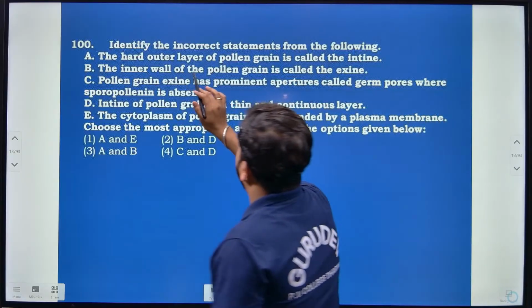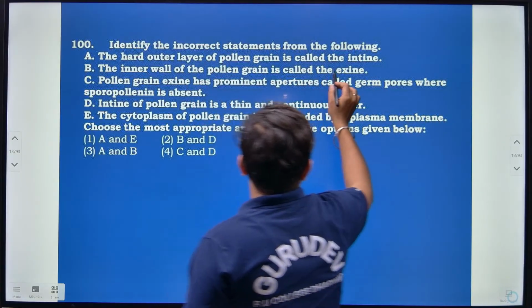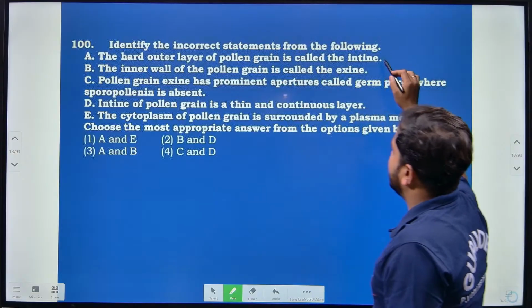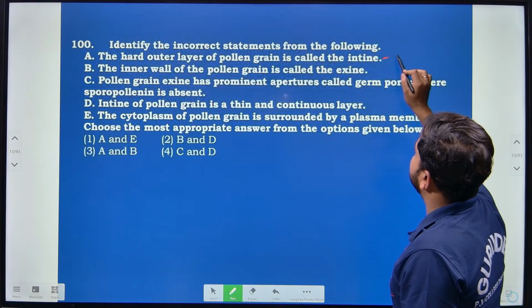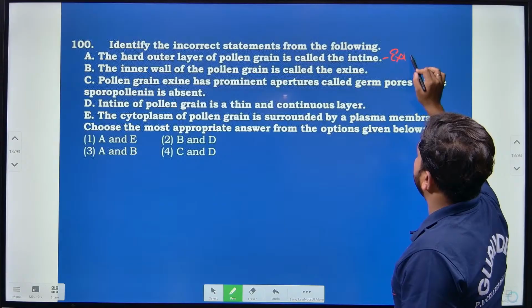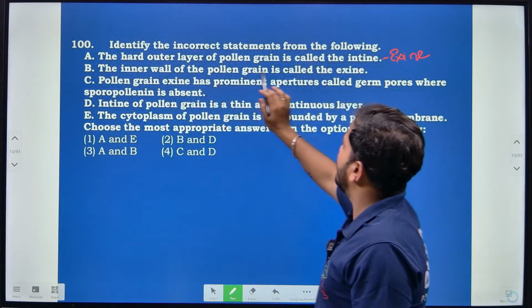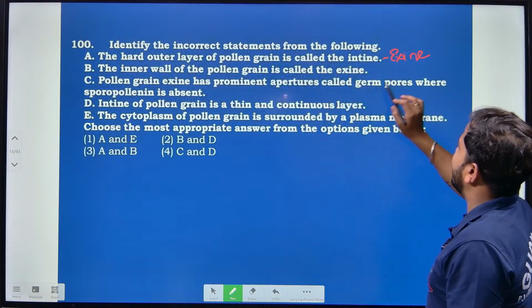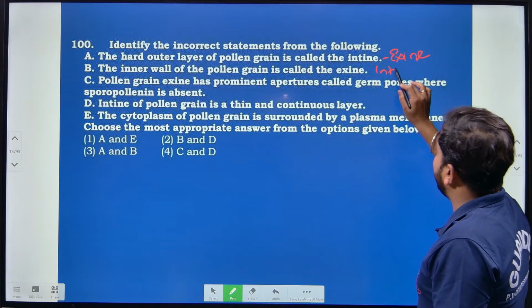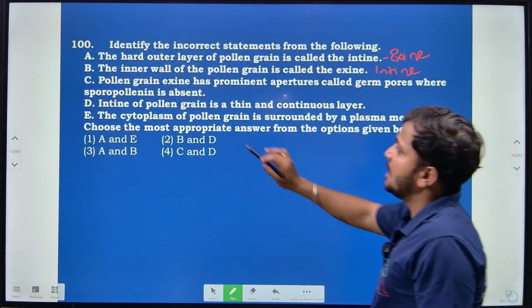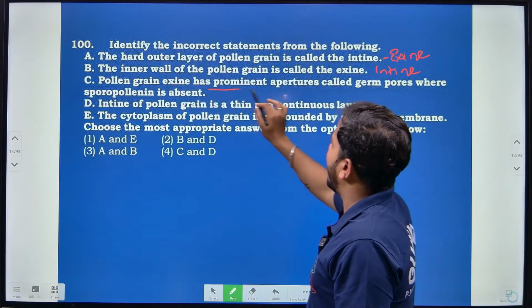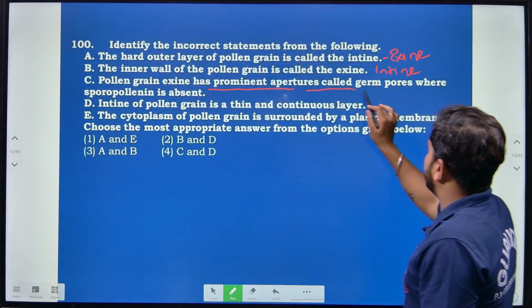Then identify the incorrect statement from the following. The hard outer layer of the pollen grain is called intine. No, the hard outermost layer is called exine. Then the inner wall of the pollen grain is called intine actually. Then, the pollen grain's exine has a prominent aperture called what?